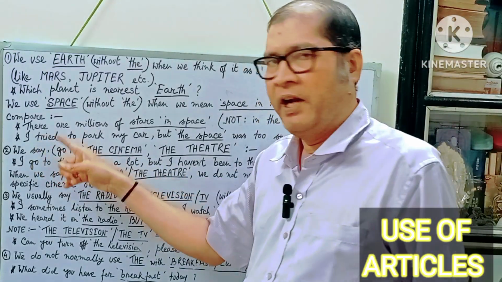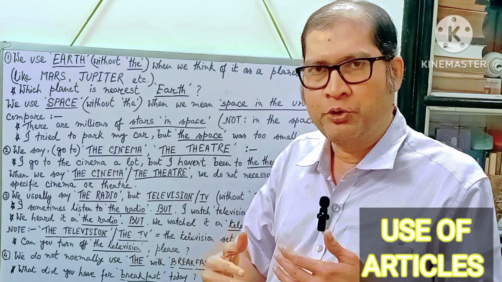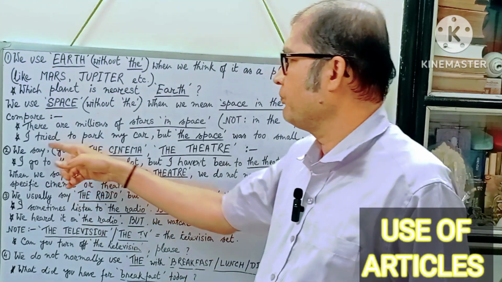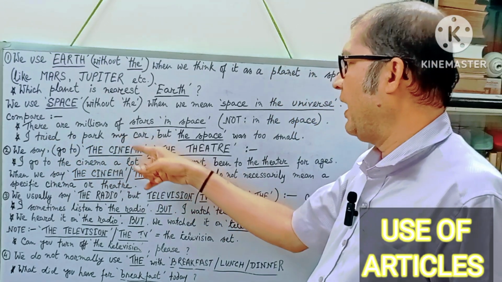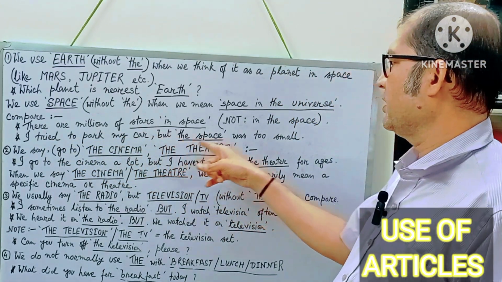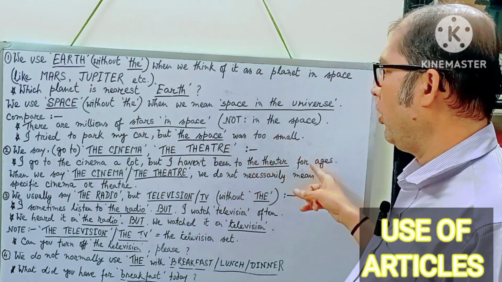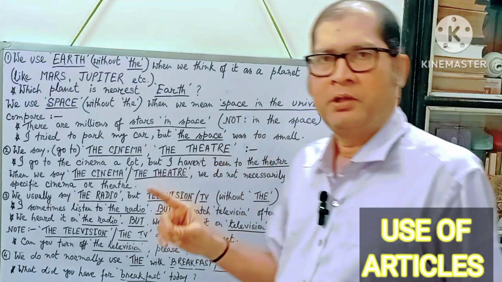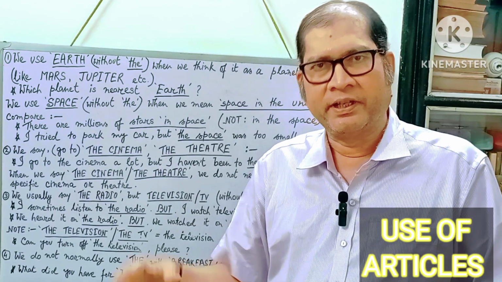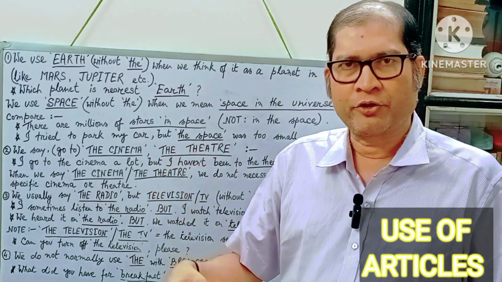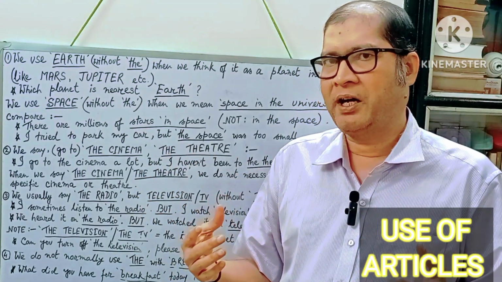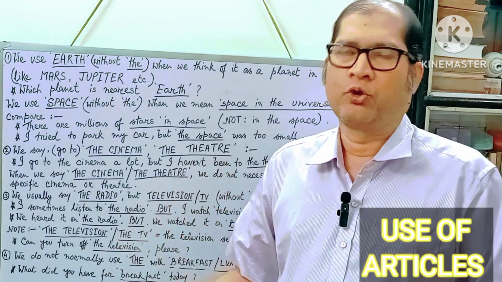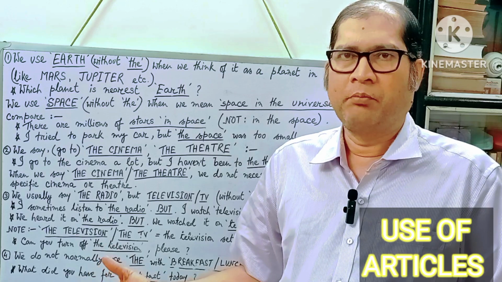Next. Here in the next sentence, we are going to use an article before space. And the meaning is different there. I tried to park my car, but the space was too small. The space was too small. The place was too small. Here the space means the place. I tried to park my car, but the space was too small. So I failed to park my car there.